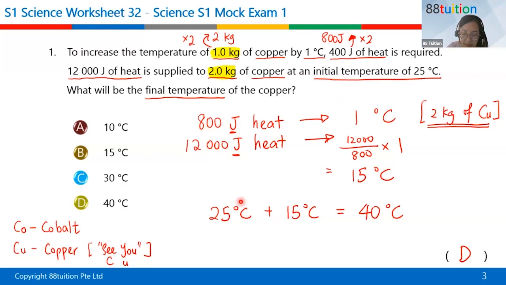All right, so 25 degrees Celsius is the initial temperature. The temperature will go up by 15 degrees Celsius. All right, it will rise by 15 degrees Celsius. So 25 plus 15 is 40. Final temperature will be 40.